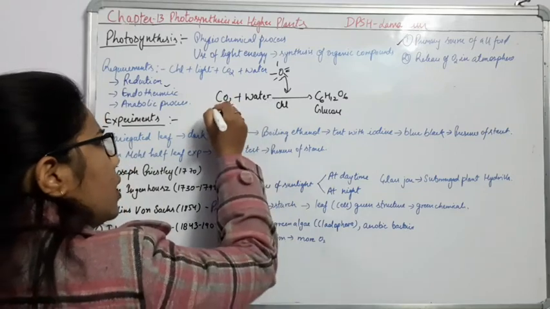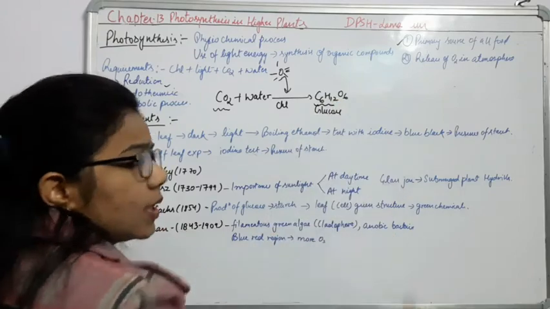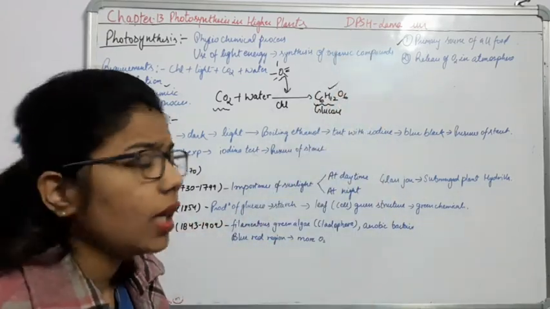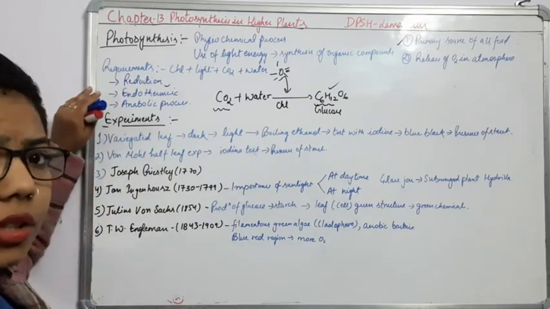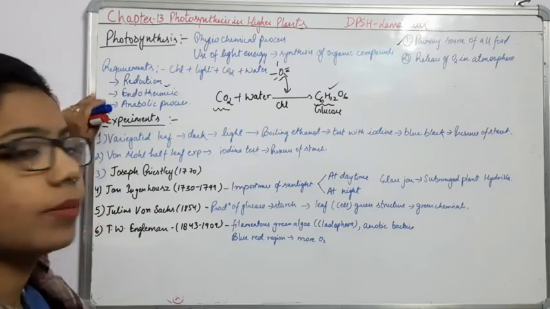So here you can see you are having only CO2, but when you are getting this glucose, C6H12O6, there is addition of this hydrogen molecule. So this is the reduction process. So we can say photosynthesis is a reduction process, right?